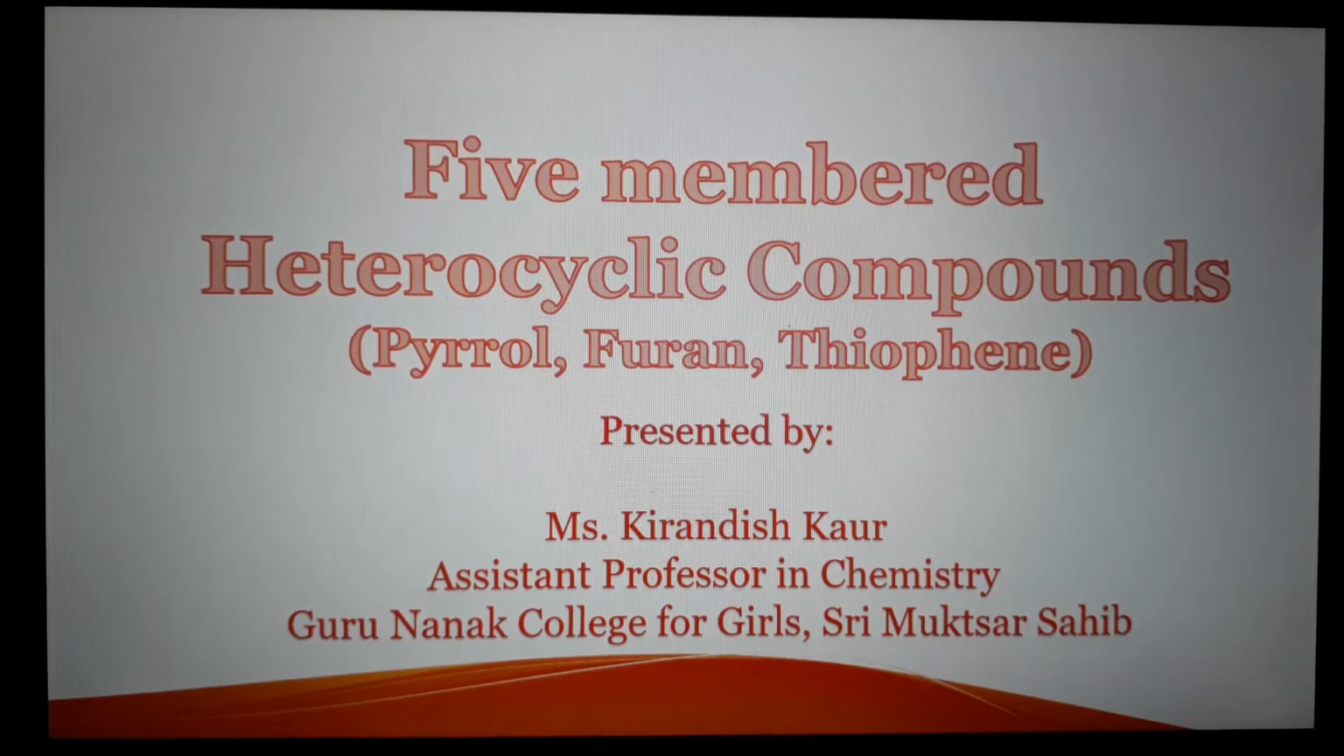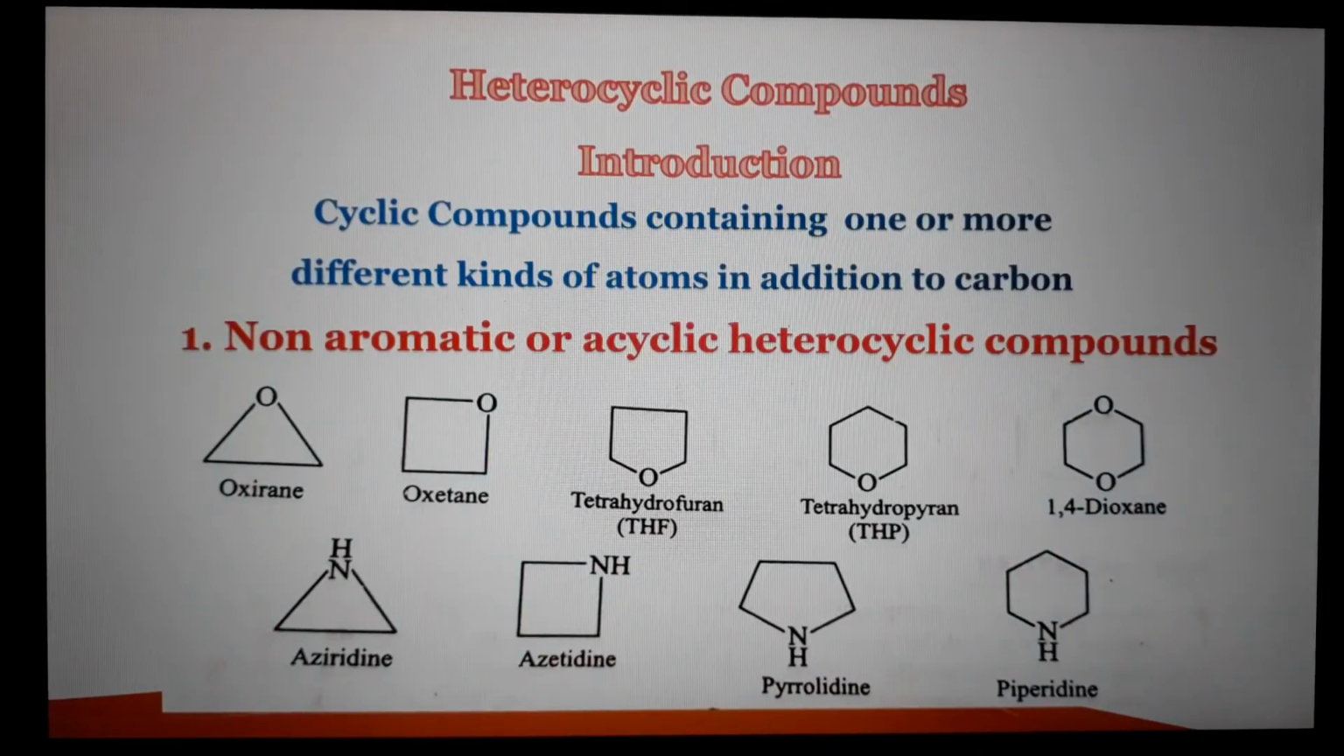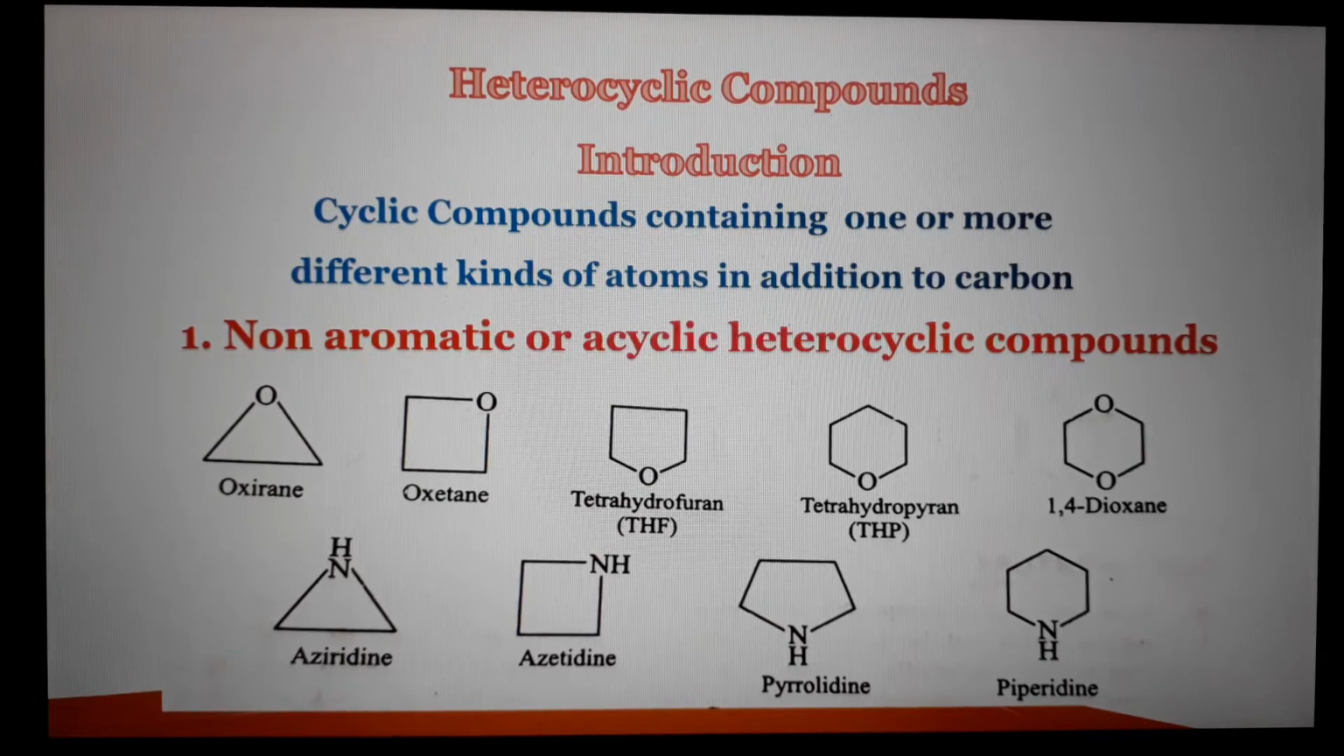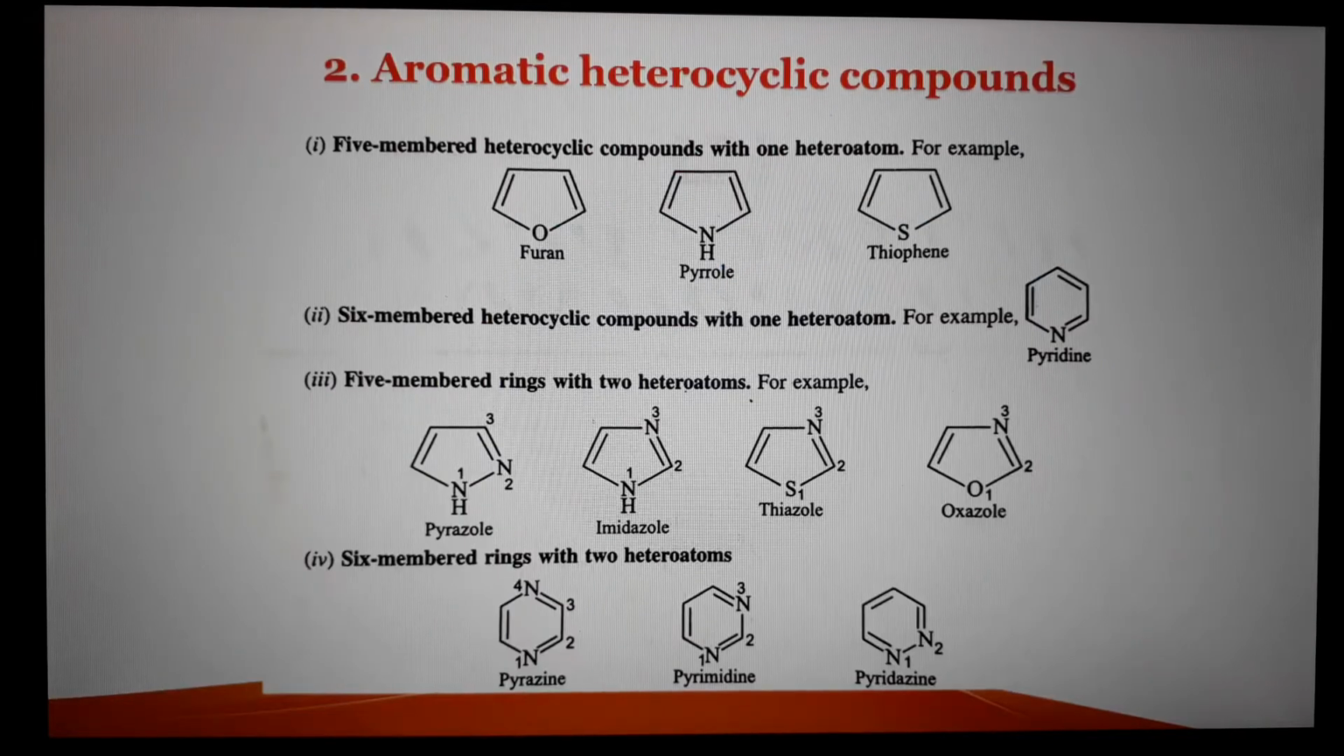Dear students, we will discuss 5-membered heterocyclic compounds in this lecture. So, heterocyclic compounds are the cyclic compounds containing one or more different kinds of atoms in addition to carbon in their ring structure. On the basis of aromatic character, they are mainly divided into two categories: non-aromatic or acyclic heterocyclic compounds, which do not obey Huckel's rule. And here are some examples of these, like oxetane, oxirane, etc.